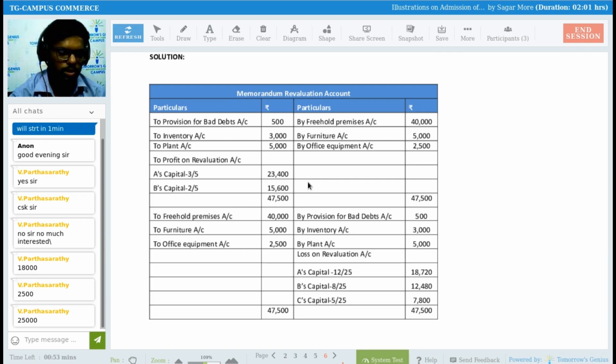See, the last adjustment, number 5, is not there in your 12th CBSE syllabus, right? It's there in CA Foundation. So think of this question from the CA Foundation point of view, where we have to write down the value of assets and liabilities at book value. Then what do we have to do in that case? So I'm showing you.